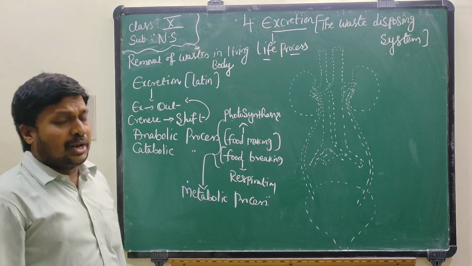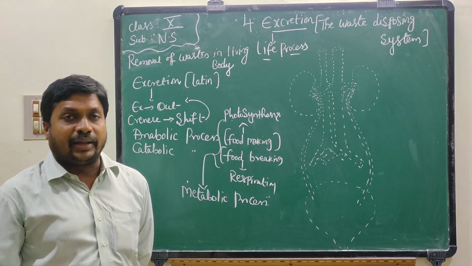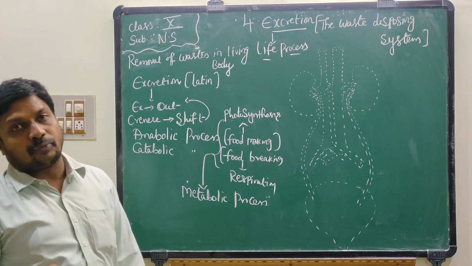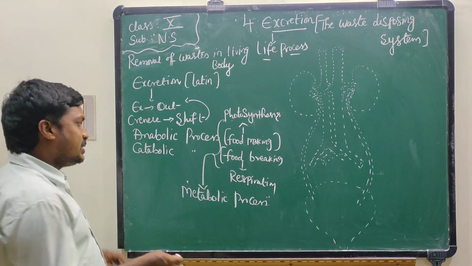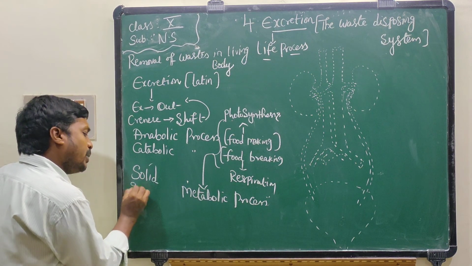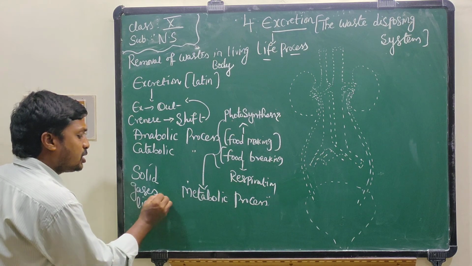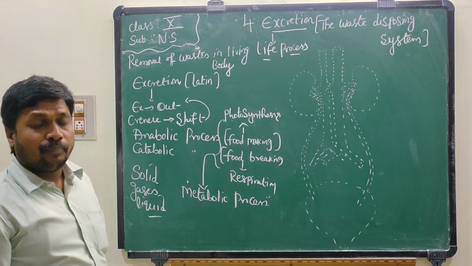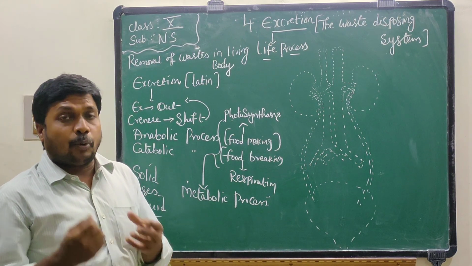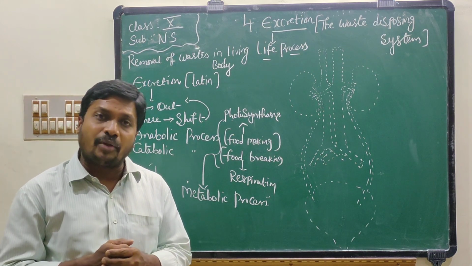So if you observe our metabolic activities, meaning our daily activities, many waste materials are formed in our body. For example, solid wastes, gaseous wastes and liquid wastes are formed in our body. Do you know, children, our human body is a cellular factory.